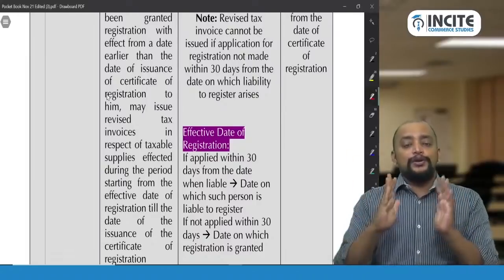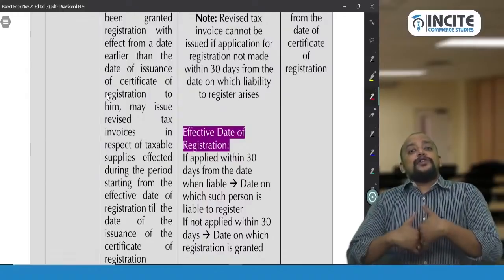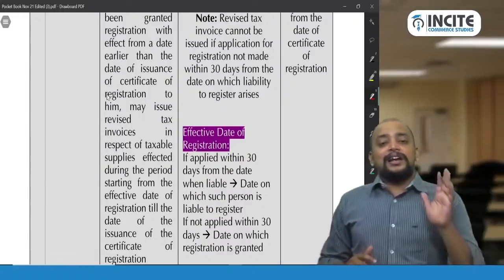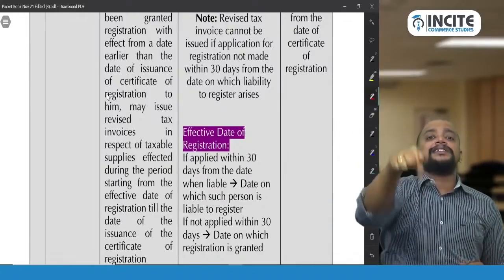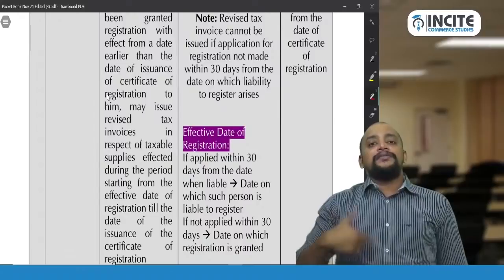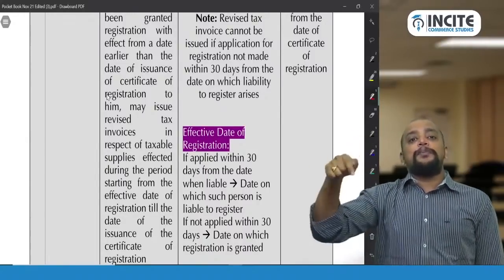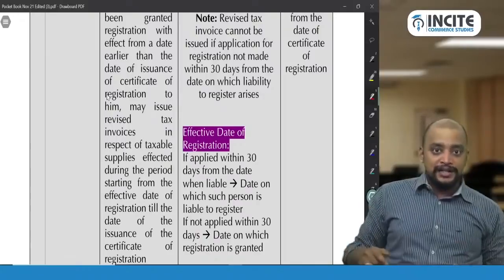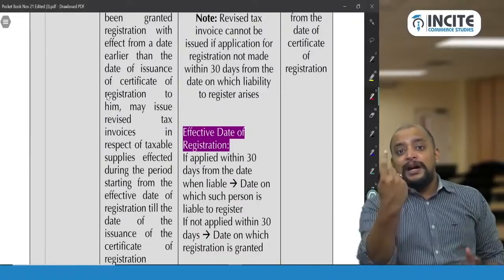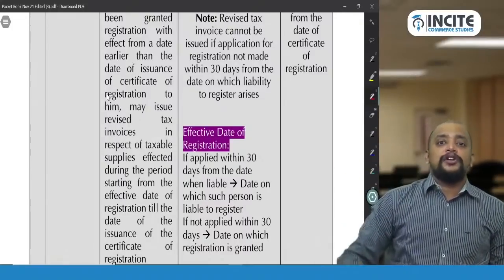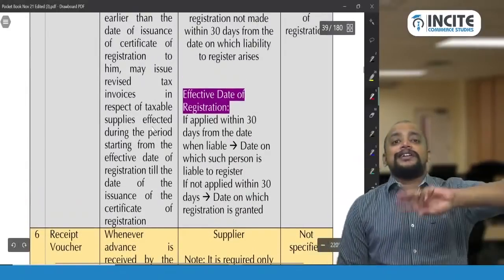So for that period only revised tax invoice can be given. What if registration application is not made within 30 days from the date when they are liable to get registered? The date on which registration certificate is granted will be taken as the effective date of registration, and revised tax invoice cannot be issued in that case. So revised tax invoice can be issued only if the application for registration is made within 30 days, and that revised tax invoice should be issued within 1 month from the end of the date on which registration certificate is granted. So don't get confused with respect to this 30 days and 1 month.